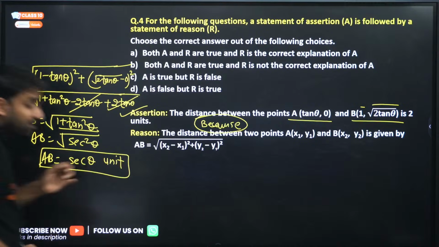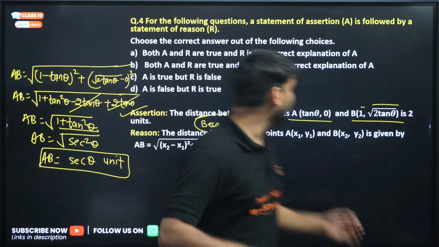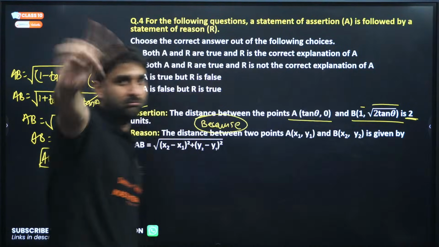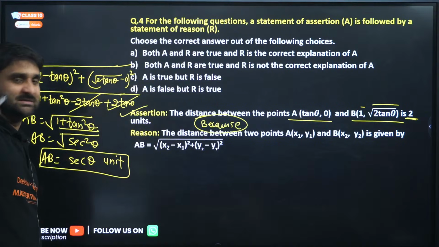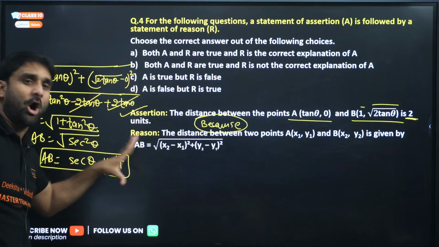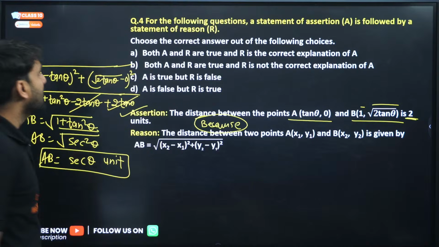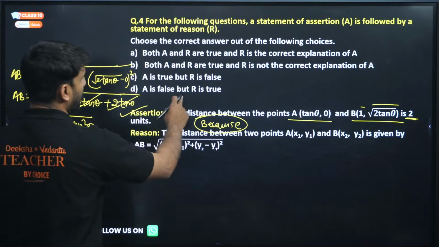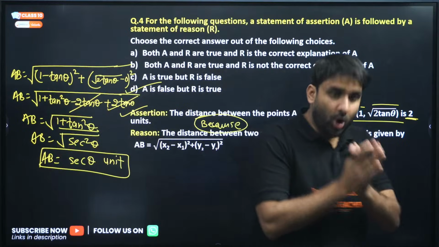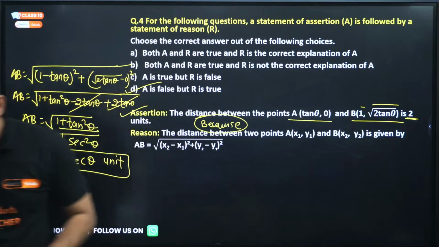Wow. But look, what is assertion here? Assertion is saying that the distance between this coordinate and this coordinate is 2 unit. No. 2 unit is not the distance. The distance is sec theta unit. So assertion is wrong, false, and reason is absolutely correct. So assertion is false, but reason is true. Option number D.